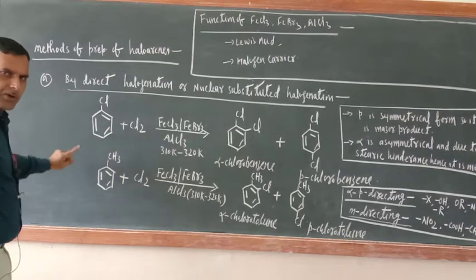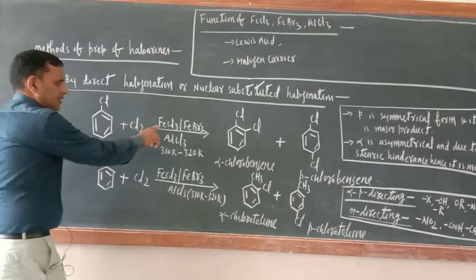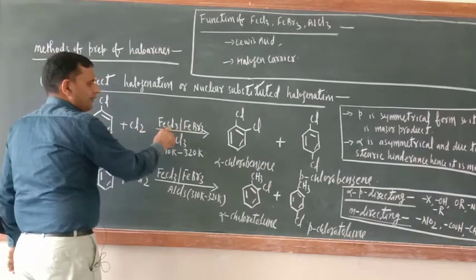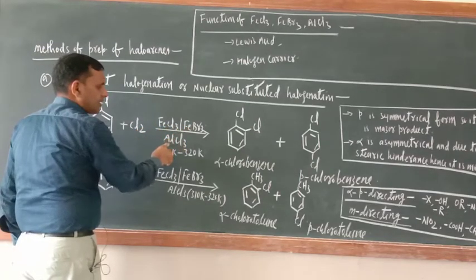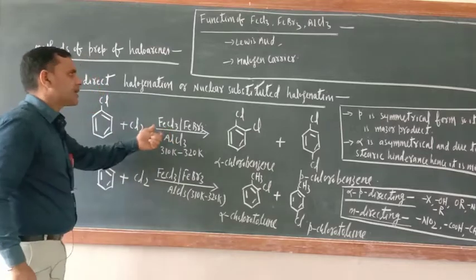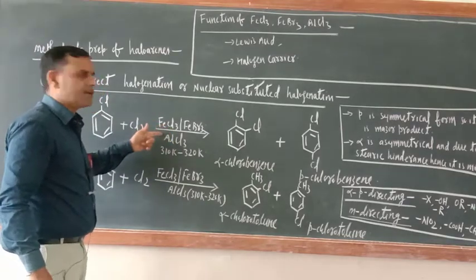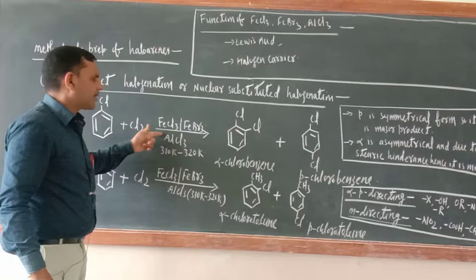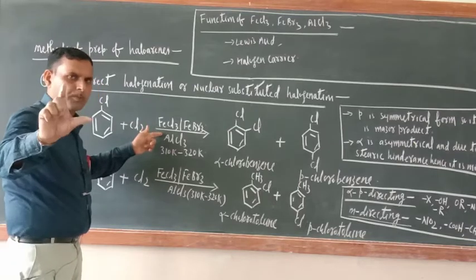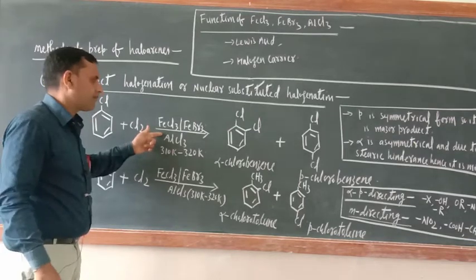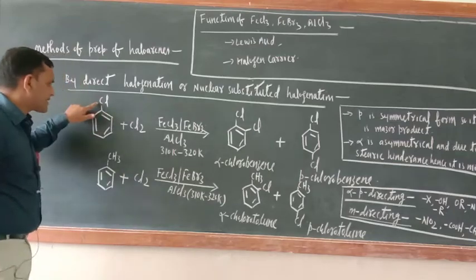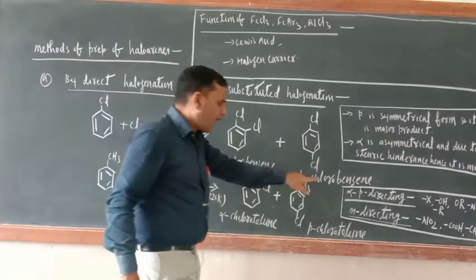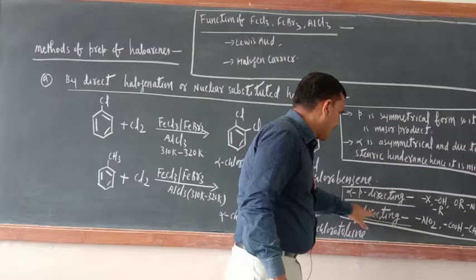Halogenation always takes place in the presence of a halogen carrier: FeCl3, FeBr3, AlCl3. These are catalysts and basically they are Lewis acids. Why Lewis acid? Because they are electron deficient compounds. I will prove that they are electron deficient compounds. And you know that Cl, here I wrote, is an ortho-para directing group, and there are meta-directing groups.